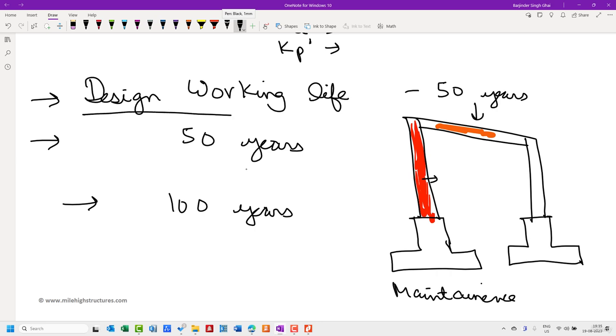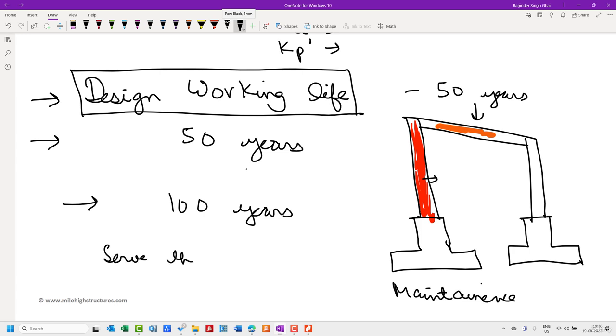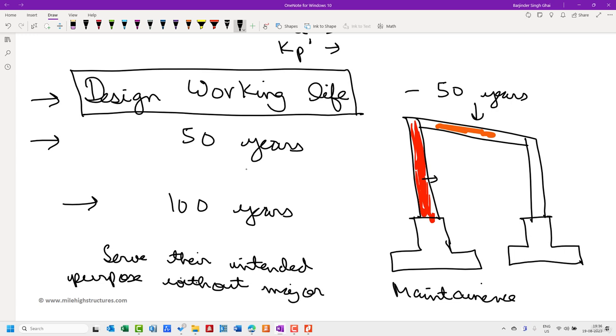So that is a basic definition of design working life, that we shall be targeting for a structure with structural elements such that they serve their intended purpose without major structural repair.